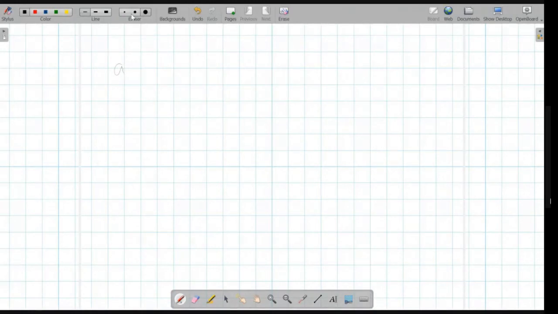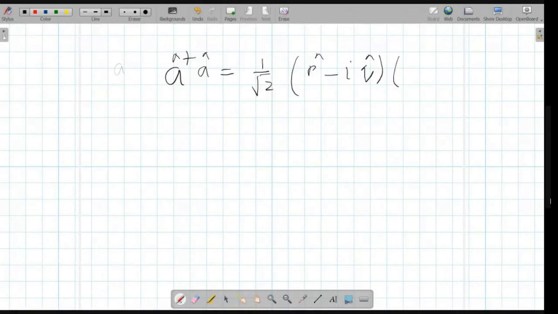Use this line. You can keep your hand, no problem. What is it? Q plus something, no? No, not this.